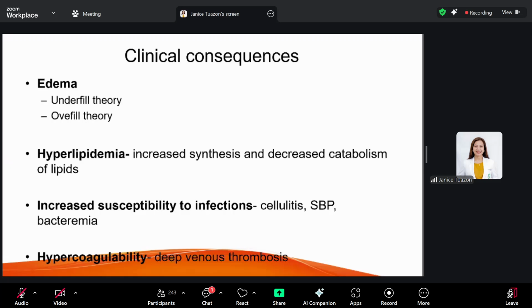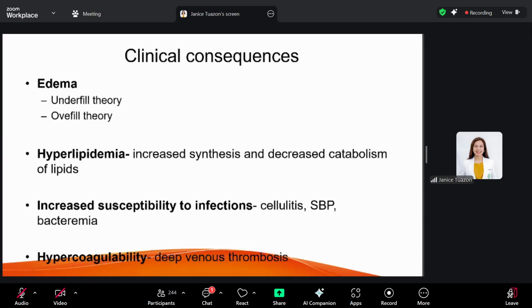Now, children with nephrotic syndrome also have an increased hypercoagulable state. Why? Because it's actually multifactorial. They have vascular stasis from hemoconcentration because of the intravascular volume depletion. There is also increased platelet number and aggregability and changes in coagulation factor levels.